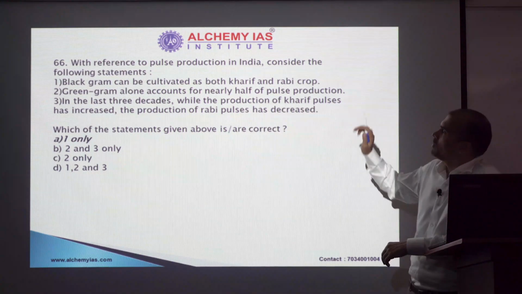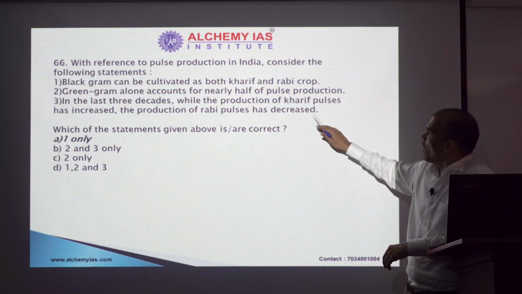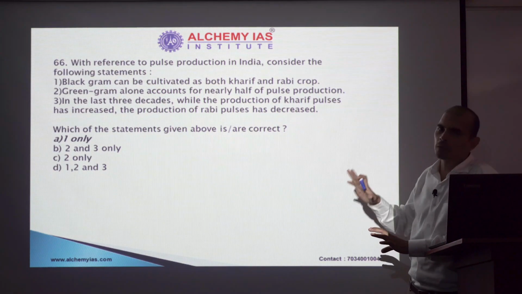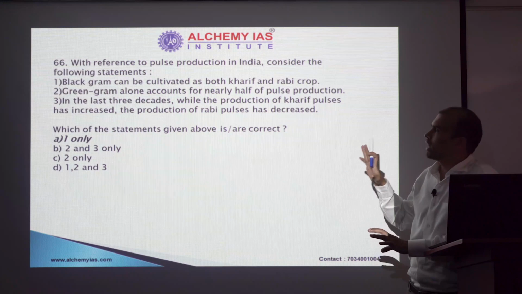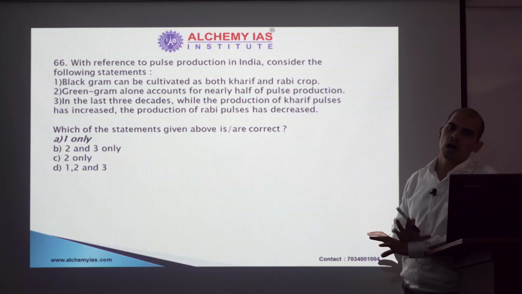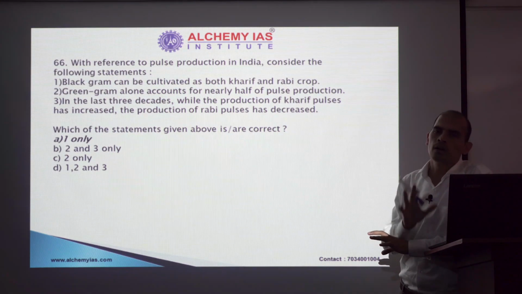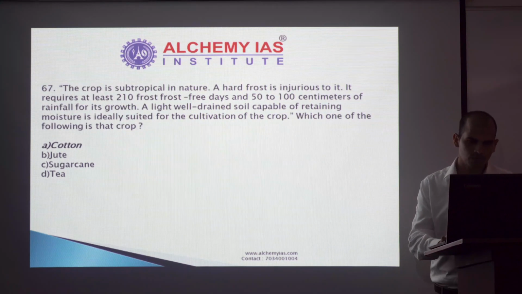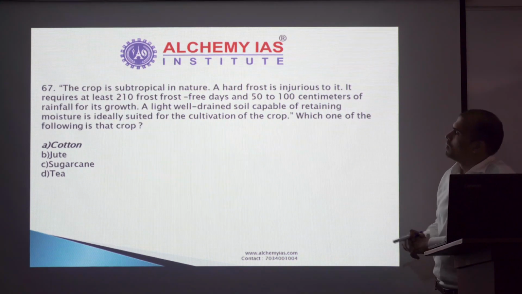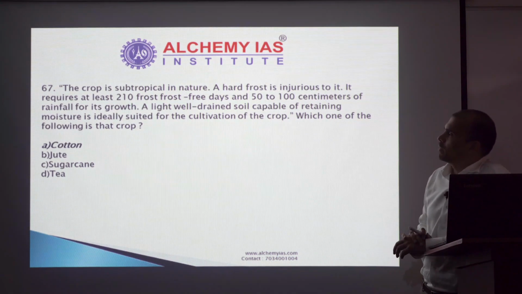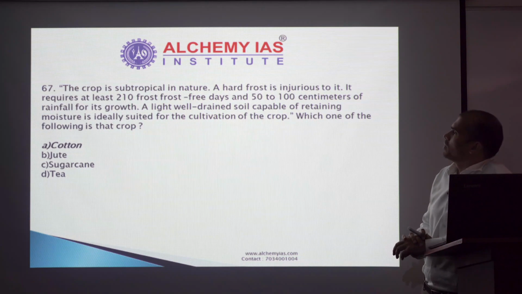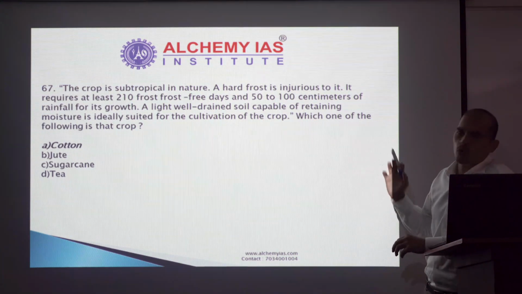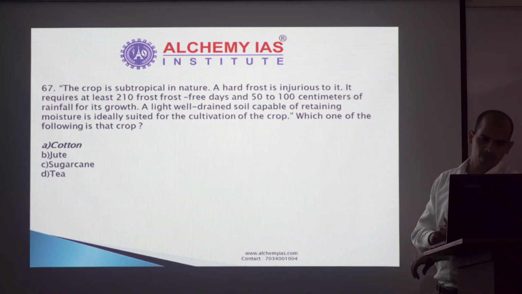Again, I am repeating, I am not giving you knowledge about what is a Kharif crop, all this data information is not the purpose. Purpose is to tell you that even with limited knowledge, how can you reach a logical conclusion, at least a 50-50 stage. Next question. This was a direct statement from NCERT, subtropical crop, 52 centimeter rainfall, required 210 frost-free days. It is talking about cotton directly.